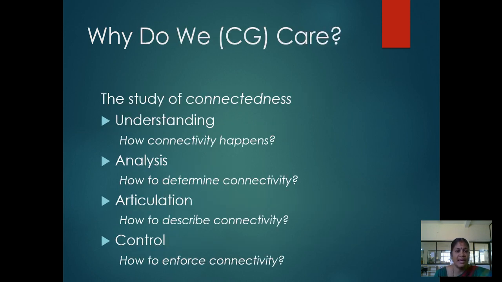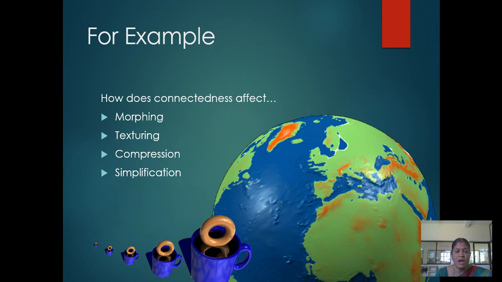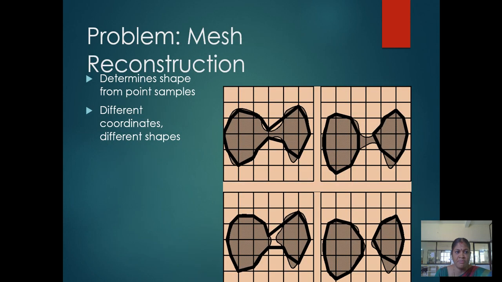Why do we care? The study of connectedness: understanding how the connectivity happens, analysis, how to determine the connectivity, articulation, how to describe the connectivity, control, how to enforce the connectivity. For example, how does connectedness affect clustering, comparison and simplification?